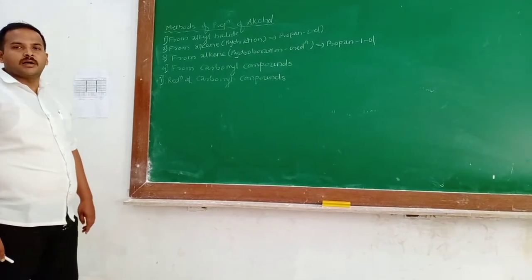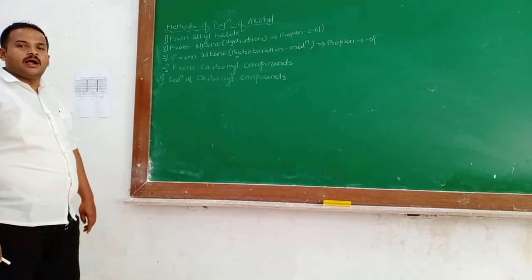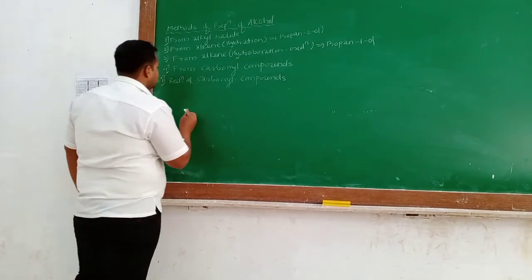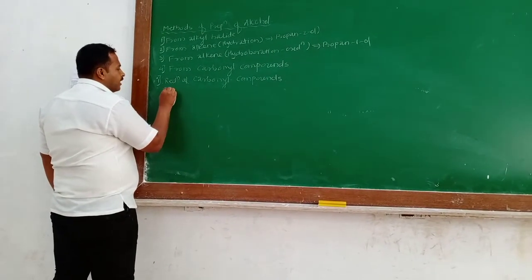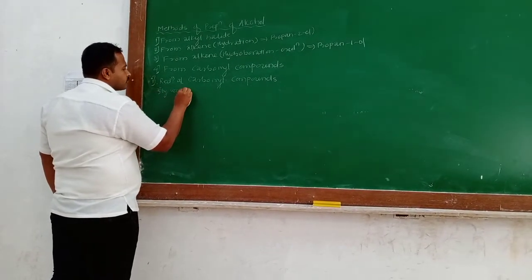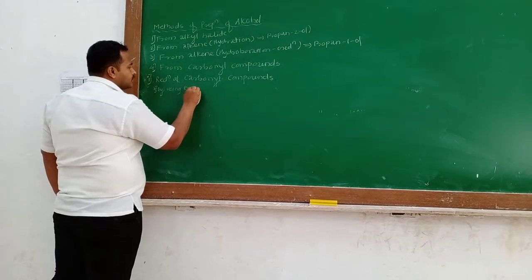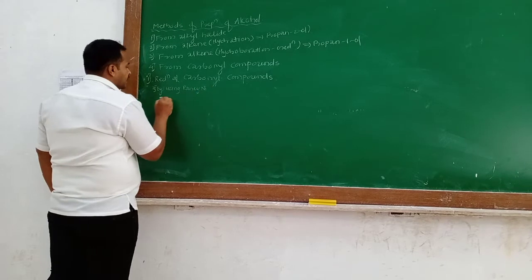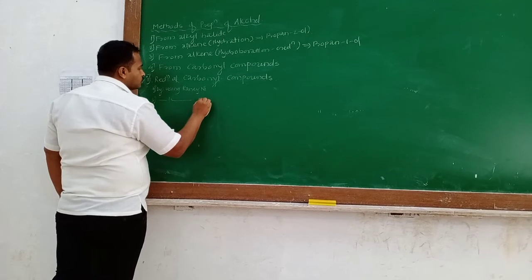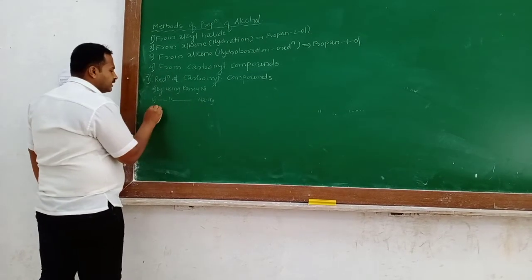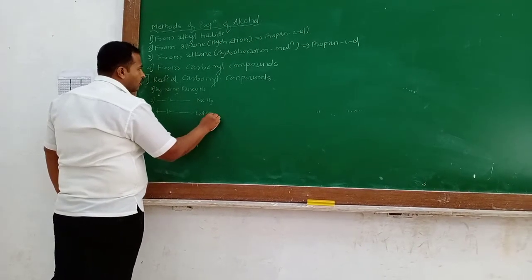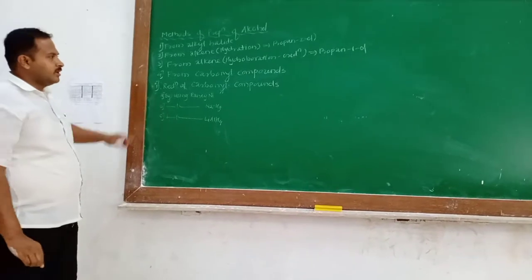You know that carbonyl compounds contain the carbonyl group, for example aldehyde, ketone, acid, esters. Reduction of carbonyl compounds: in the last lecture we saw reduction of carbonyl compounds by using Raney nickel, second by using nascent hydrogen or sodium amalgam, and third by using LiAlH4. Okay students, you know all these methods.